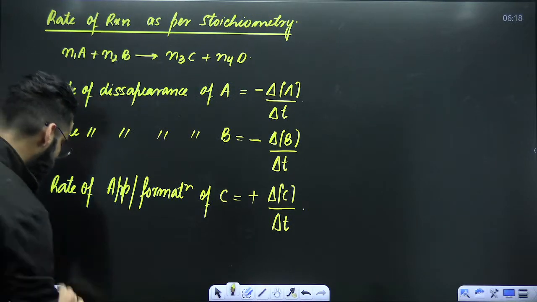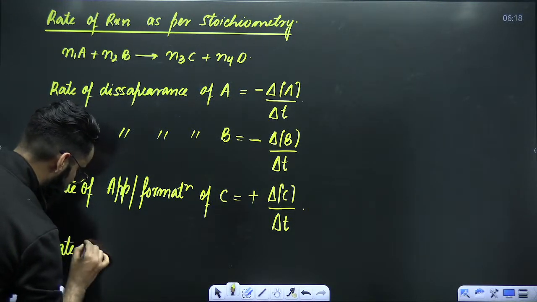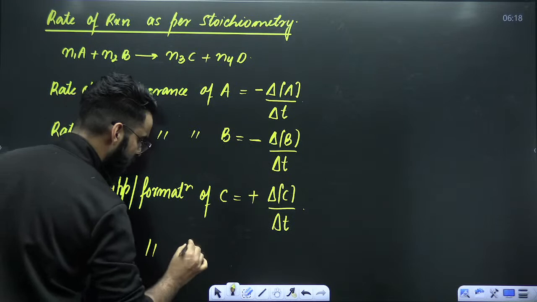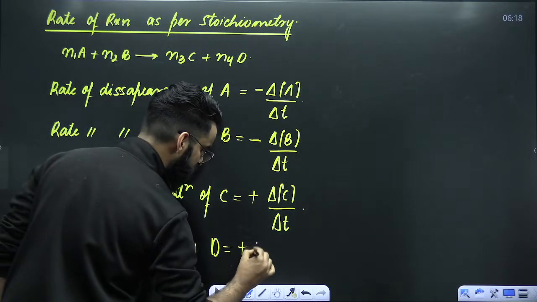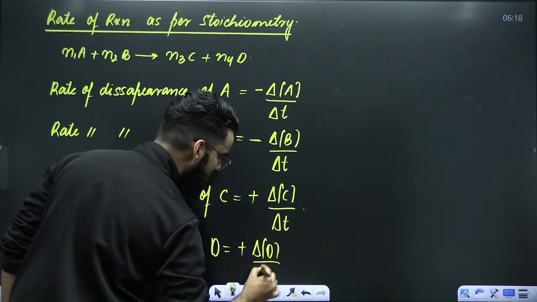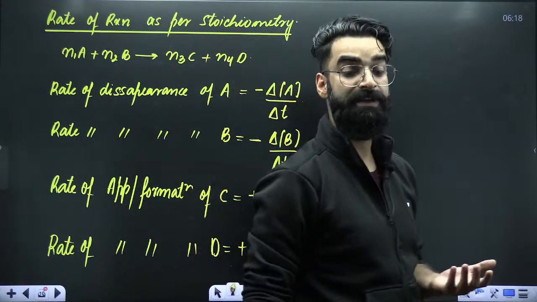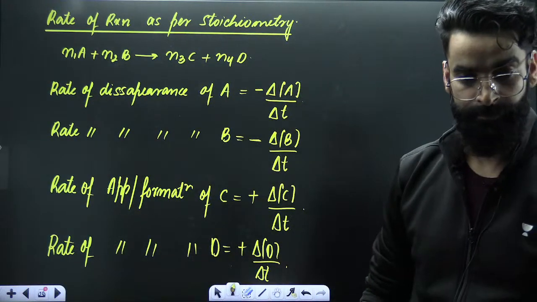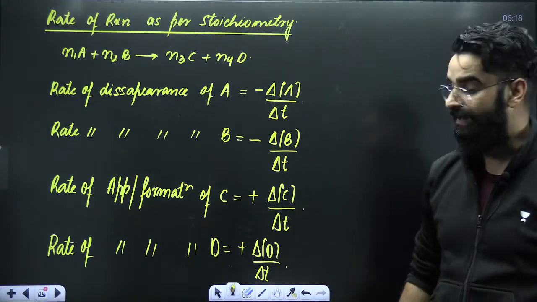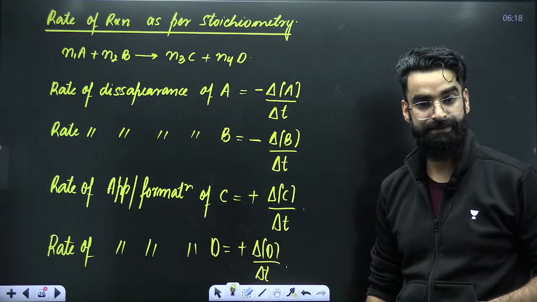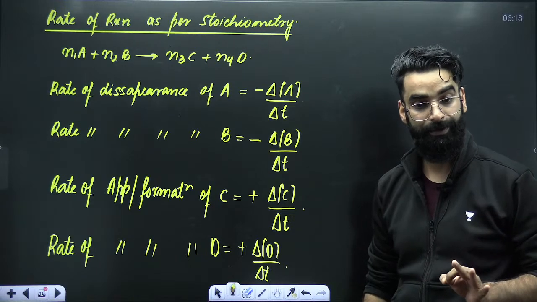In the similar way, for rate of appearance or formation of D, you'll be starting with a positive sign, change in the concentration of D divided by time interval. This is how you write rate of disappearances and appearances. I hope it is super clear to everyone.